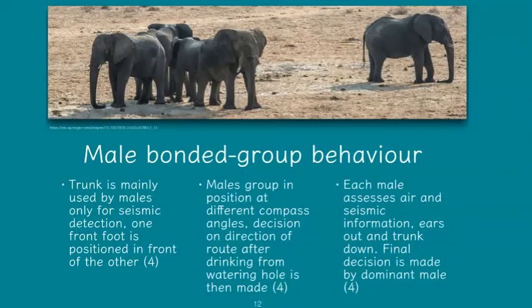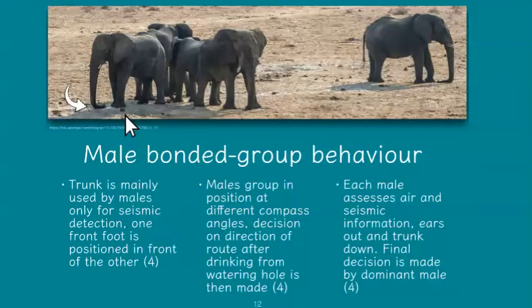So here we can see a picture of male bonded group behavior. Males typically use their trunks to decipher these seismic signals. As you can see here, their trunks are pressed on the ground, and they're also using their 4 feet. One of their front feet is placed ahead of the other, and they're pressing one further into the ground to be able to read the signal. This is bimodal communication, or bimodal detection, of the signals.